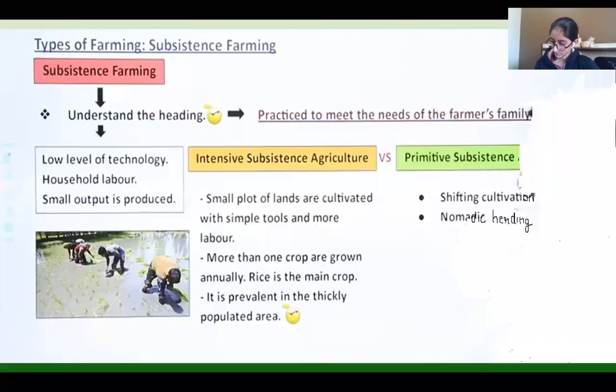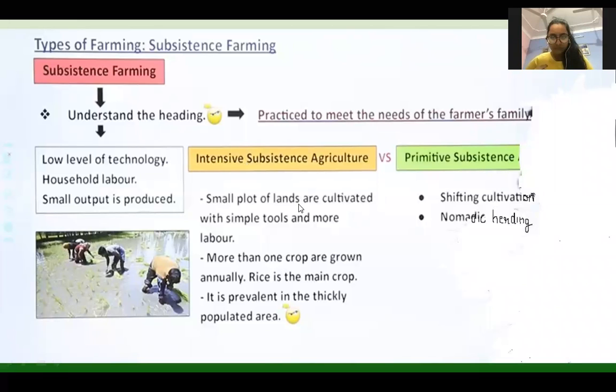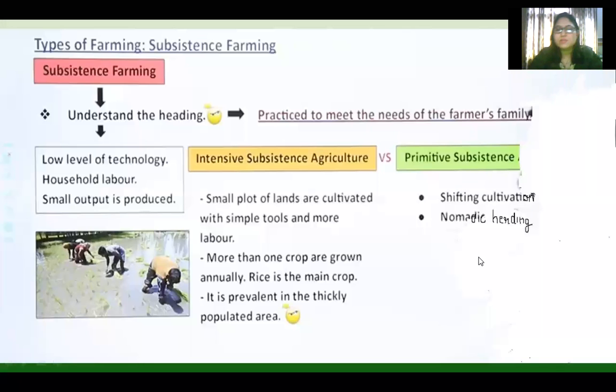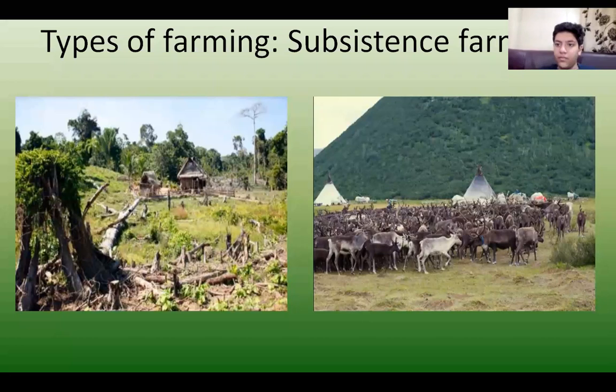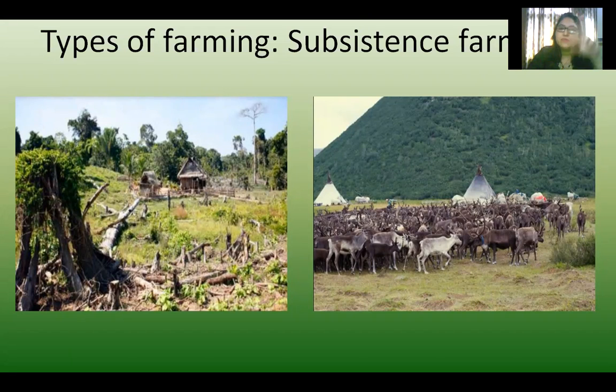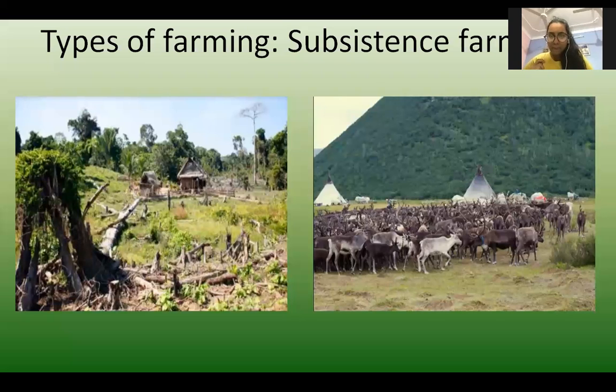Mainly in India, intensive subsistence agriculture is done. Next is primitive subsistence. So what is the meaning of the word primitive? When I say it is a primitive method, it means old method. Yes, primitive means old method. So two types of primitive methods are there: shifting cultivation and nomadic herding. So what is shifting?